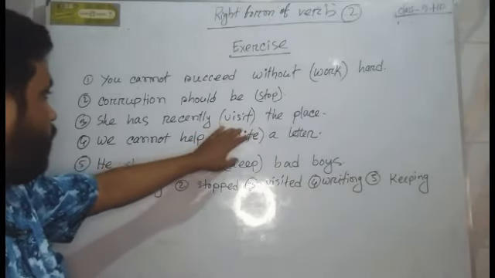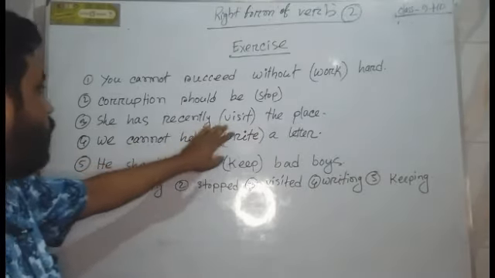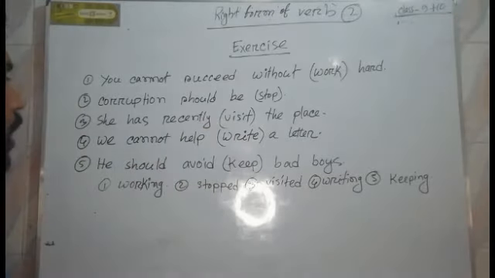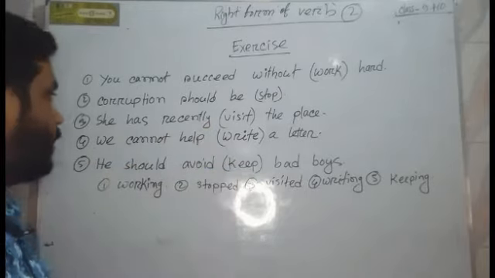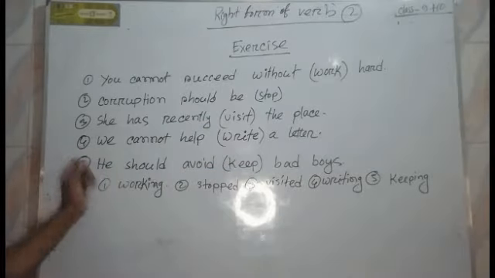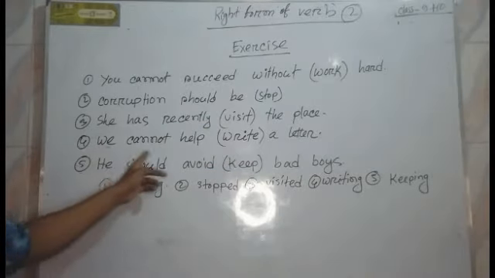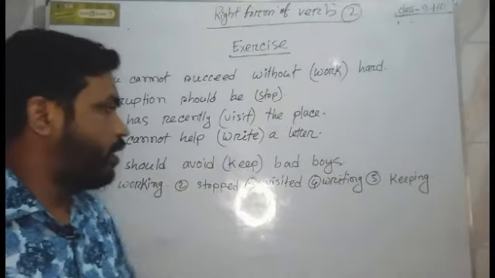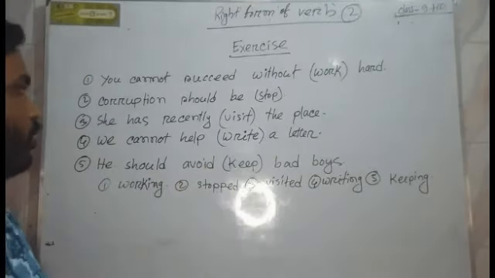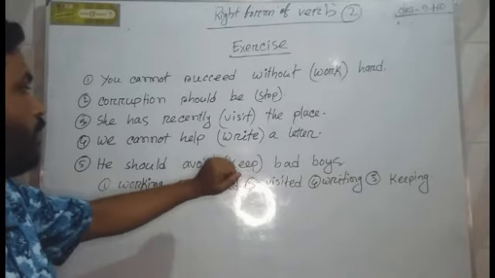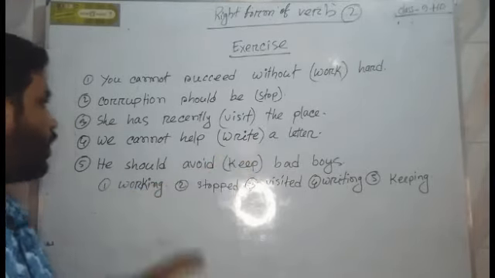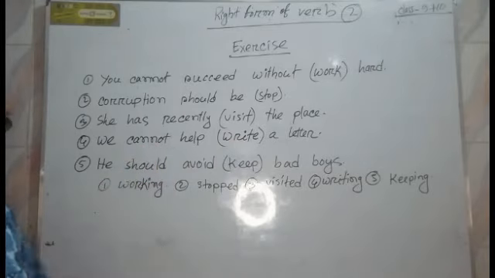We use verb 3 because after have, has, had we use verb 3. The fourth sentence is we cannot help writing a letter because ing is used with a verb if the verb is used after cannot help, could not help.